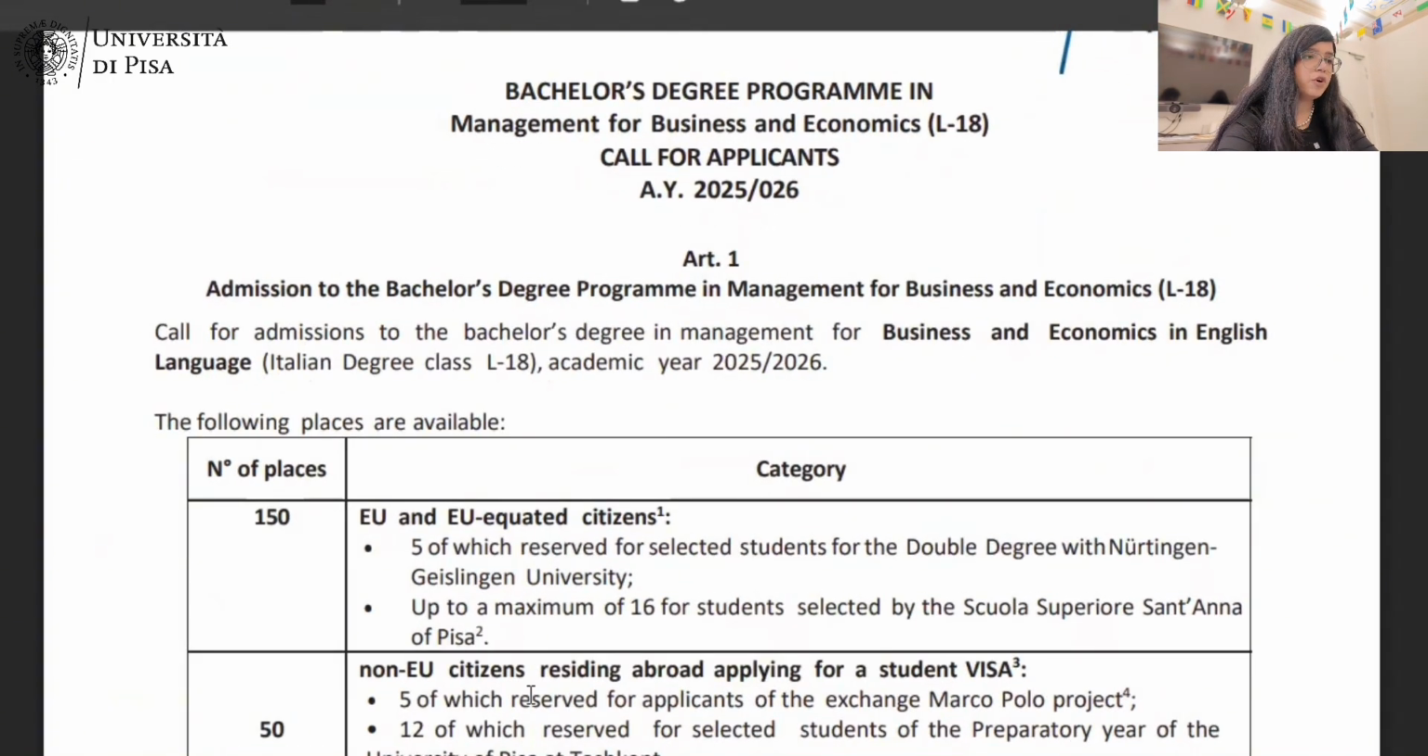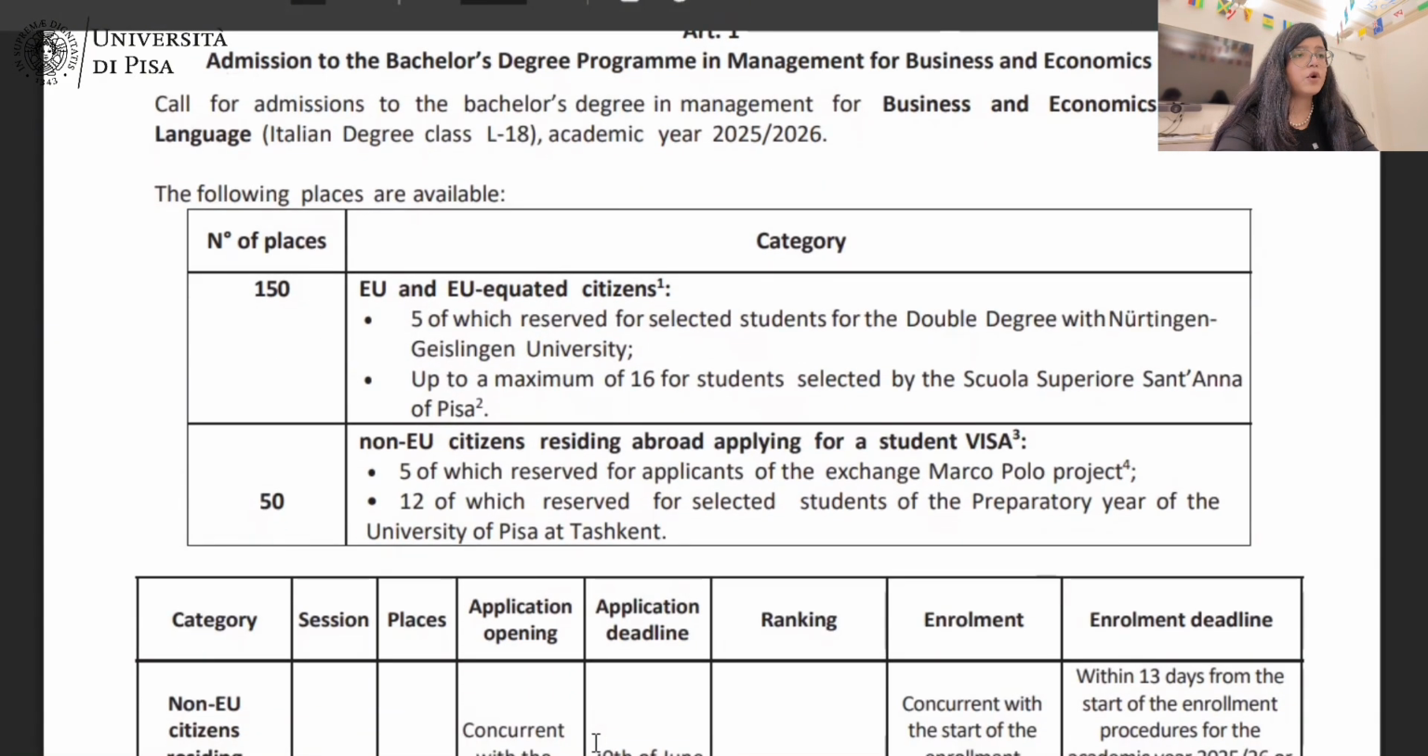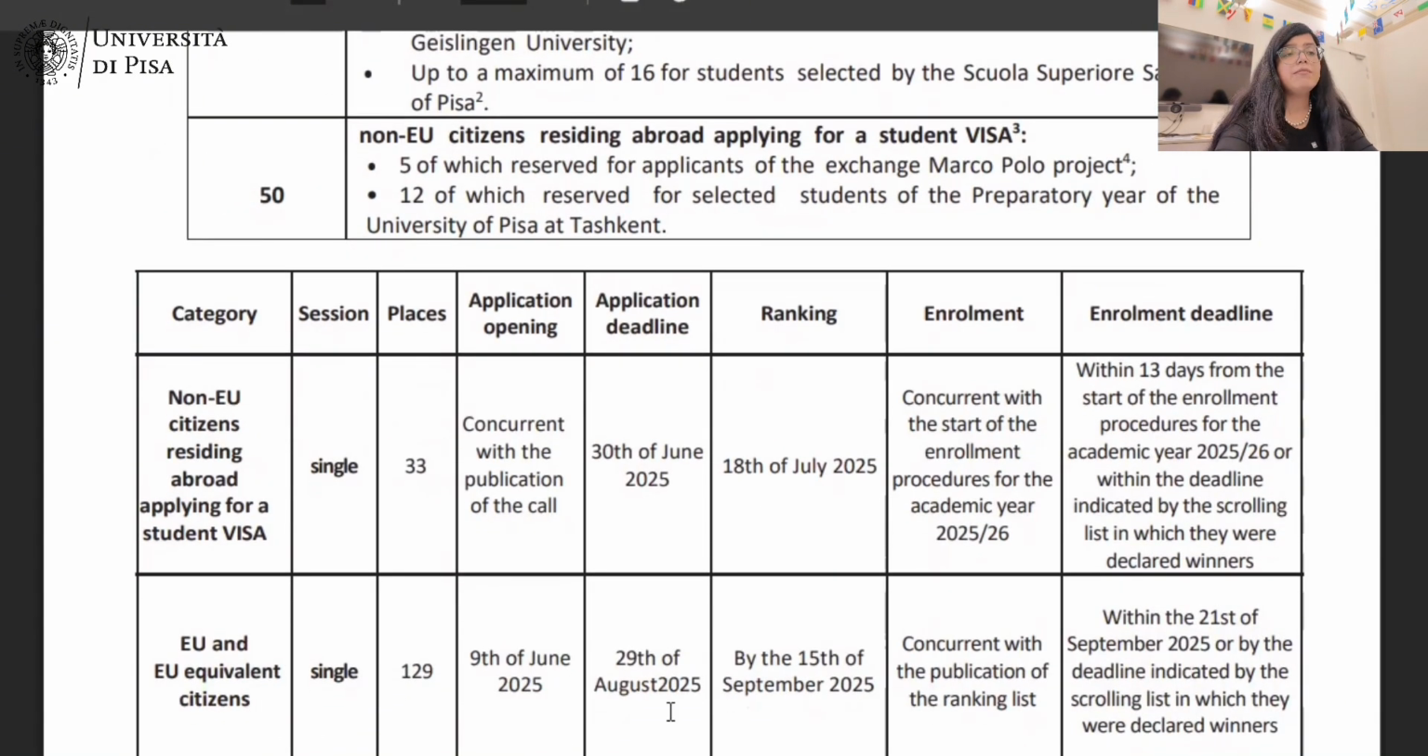You can see there are a number of places. For non-EU students, there are 50 places, and of course 5 are reserved for the exchange Marco Polo project and 12 reserved for the selected students. Then here is the deadline, which I've already told you before. Let's jump to the admission requirements.